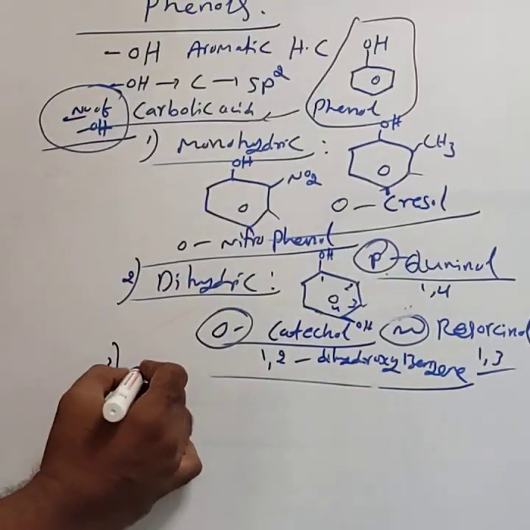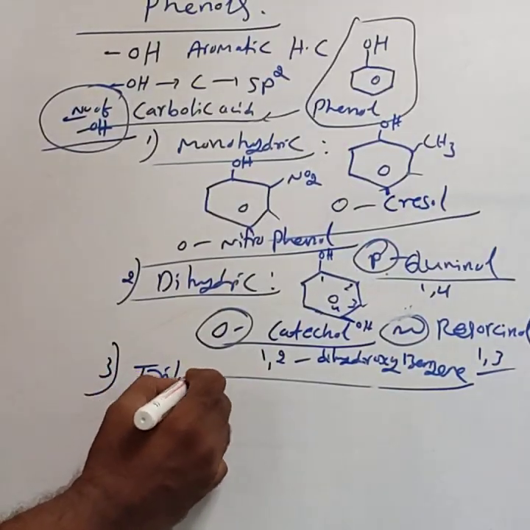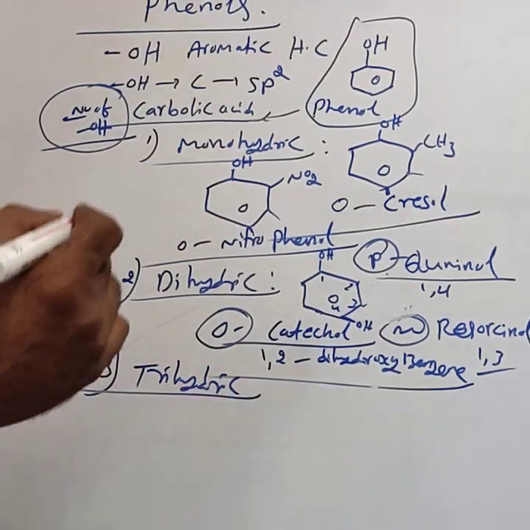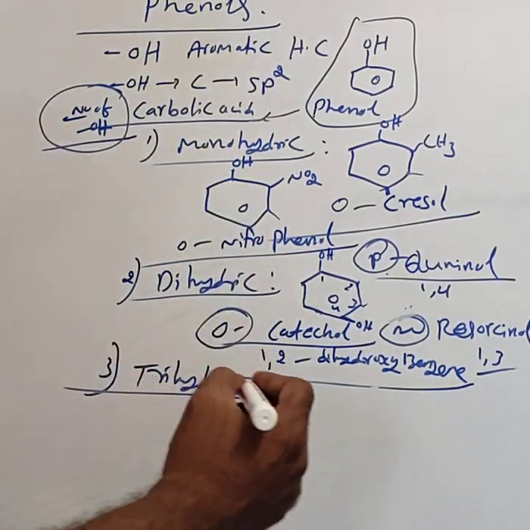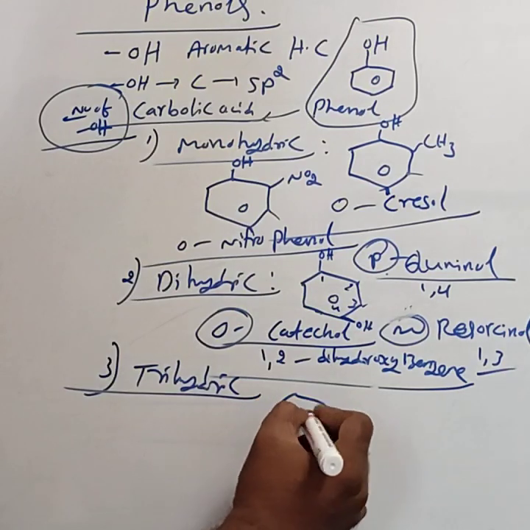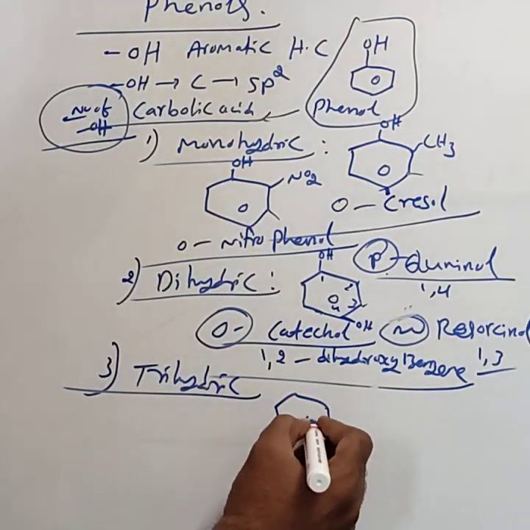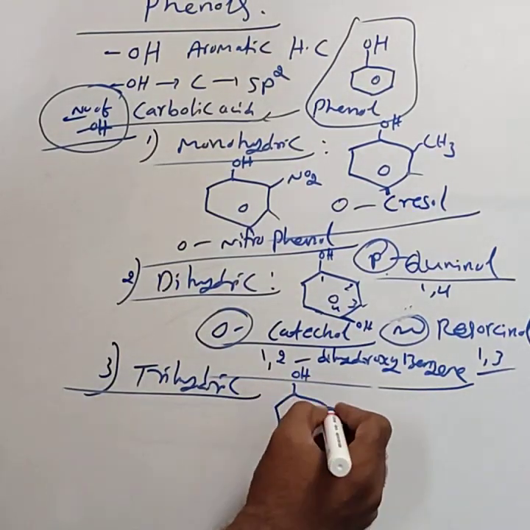Then the third type is trihydric phenols. Tri means three OH groups.